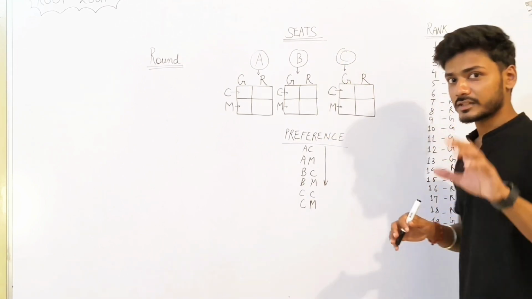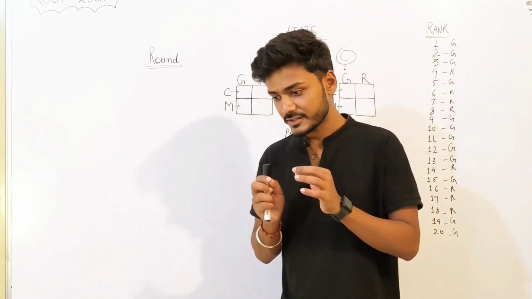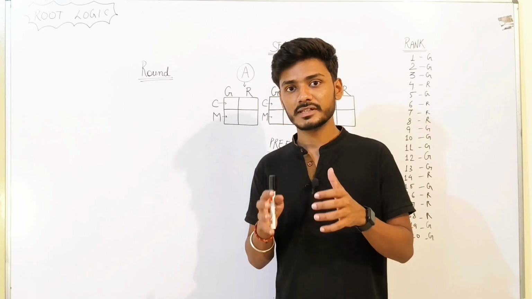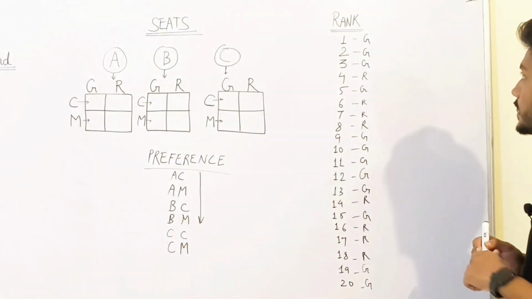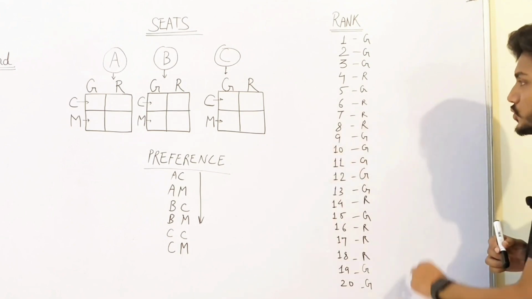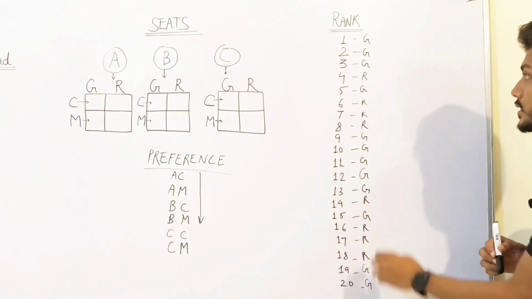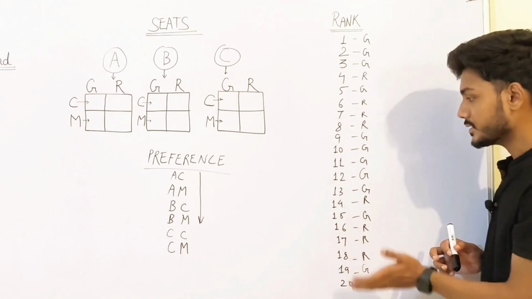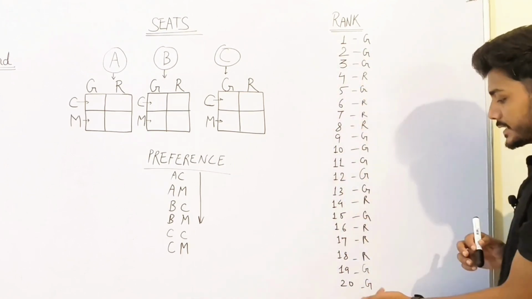Now, we are assuming a very simple case so that you are able to connect everything easily, but you will be able to build a very powerful understanding of this. So assume that there are 20 students who have qualified the JEE exam. They are assigned their ranks in this order: 1, 2, 3, 4, 5, 6, up to 20.